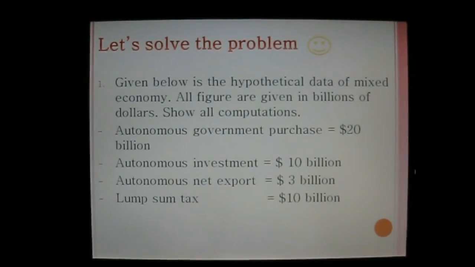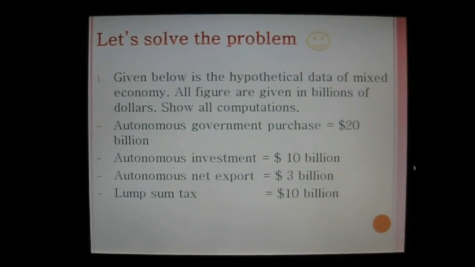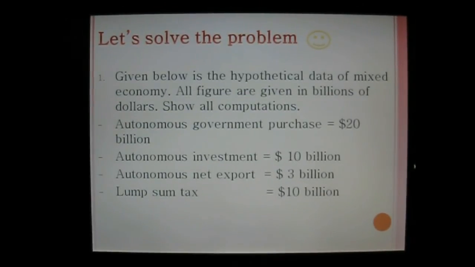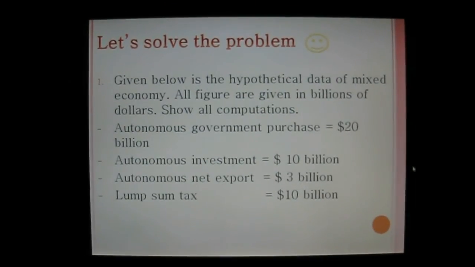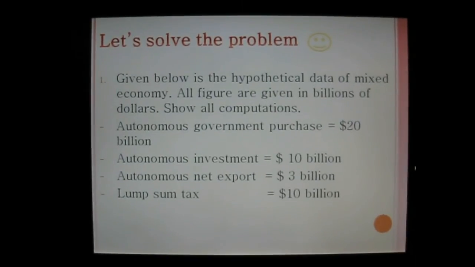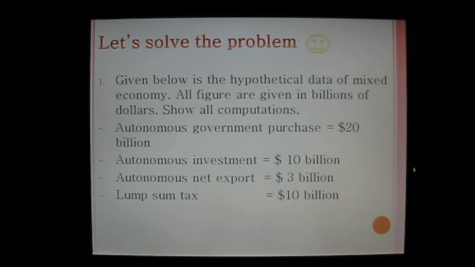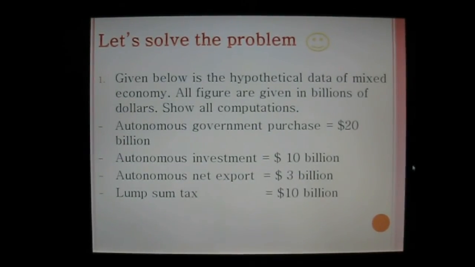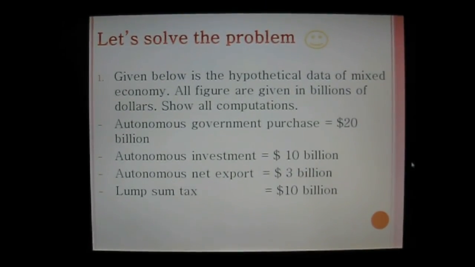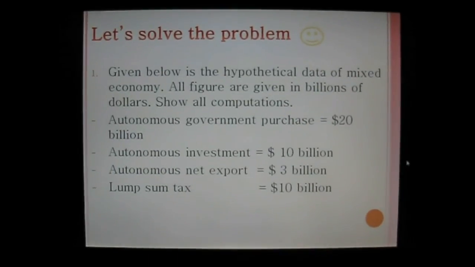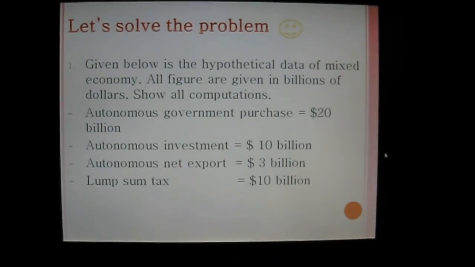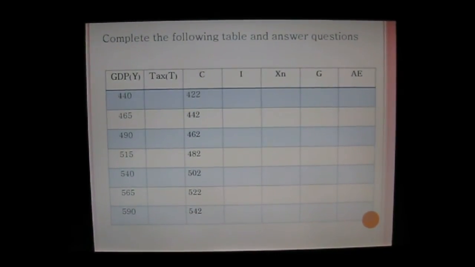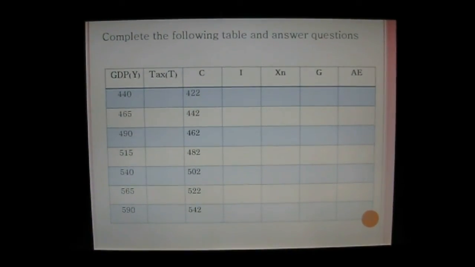Now, let's solve the problem. The question asks, given below is the hypothetical data of a mixed economy. All figures are given in billions of dollars. Show all computations, and they give us the information. The government purchased $20 billion, investment $10 billion, net export $3 billion, and the lump sum tax $10 billion. They asked us to complete the following table and answer the questions. Let's complete this table first.